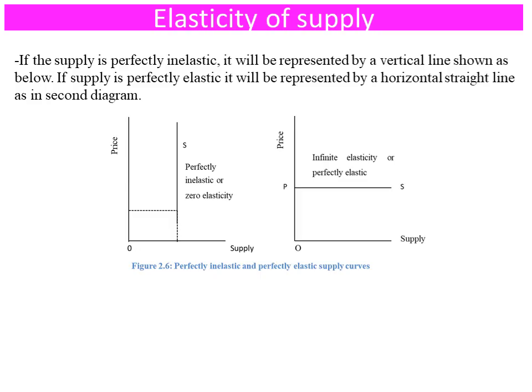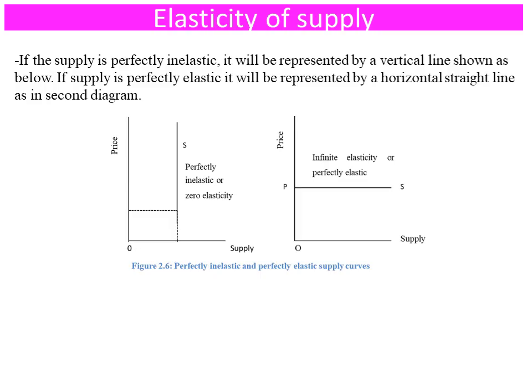Even though the price has changed, the amount has not, because there is no production of land. Land is limited, but the price increases as demand increases. This leads to perfectly inelastic, or zero elasticity, of supply.